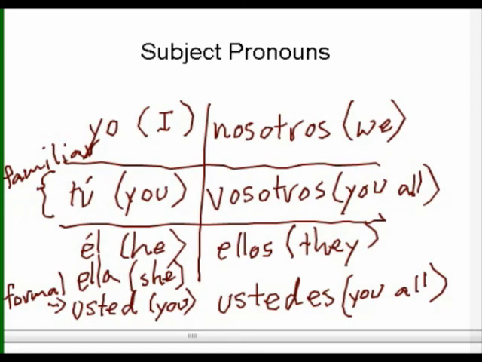The one other thing that we need to mention is that nosotros and ellos each have a feminine form. So if everyone in the group is a female, then we would say nosotras or ellas. We change the O to an A. The same goes for vosotros. If everyone in the group that you're addressing is female, it would be vosotras. But again, that would only be in Spain. These are the subject pronouns. They're very important. They get used all the time.